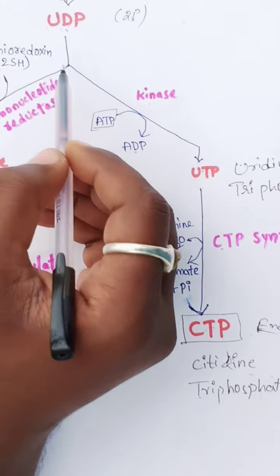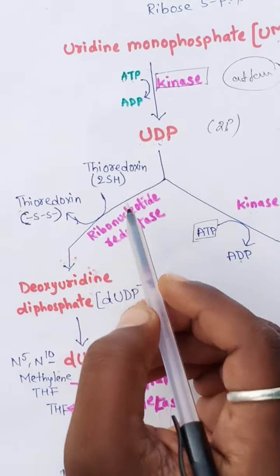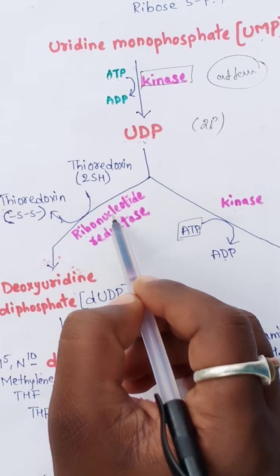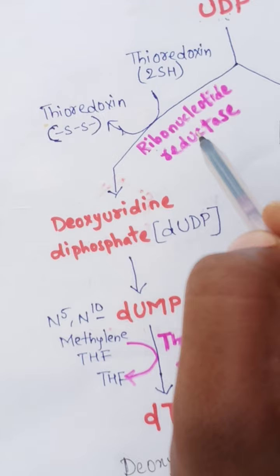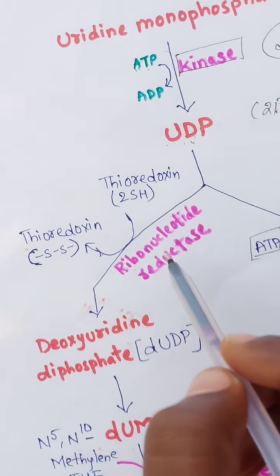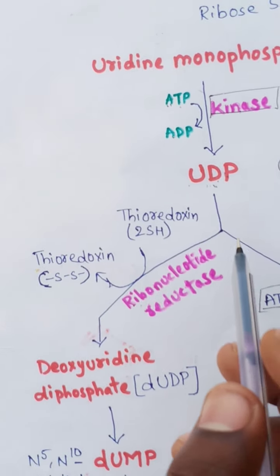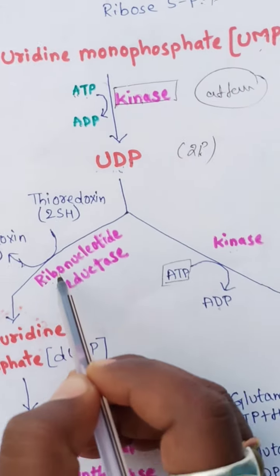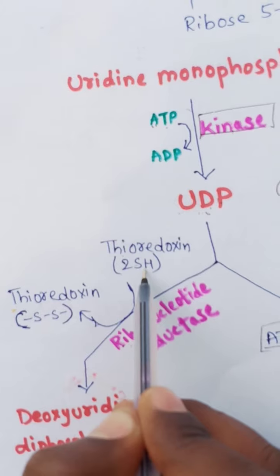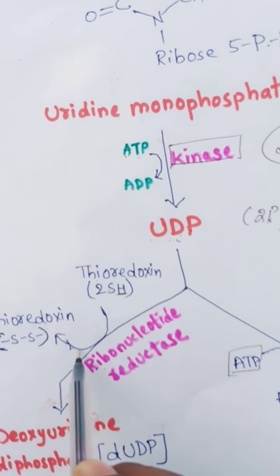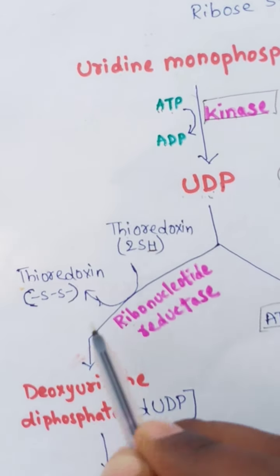One more special enzyme participates, called the ribonucleotide reductase enzyme. What is reduction? Elimination of oxygen and addition of H2 is known as reduction. In ribonucleotide reductase, hydrogens, the 2 SH, are added to the compound.